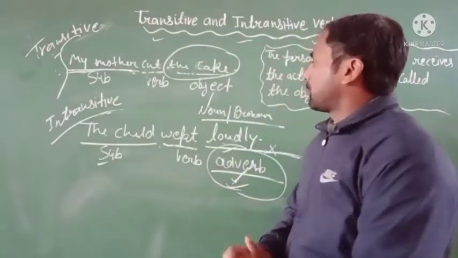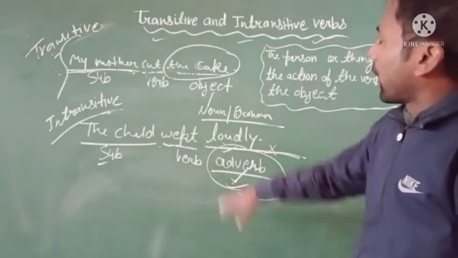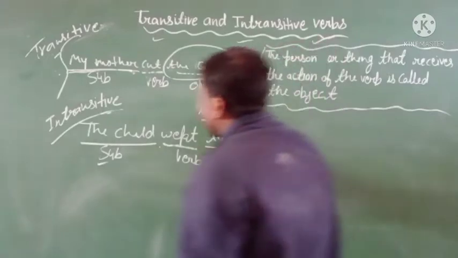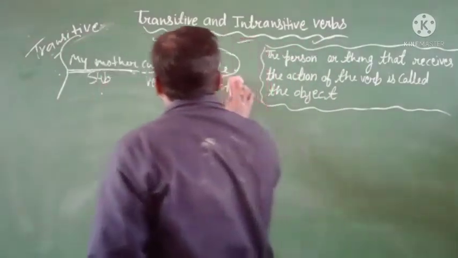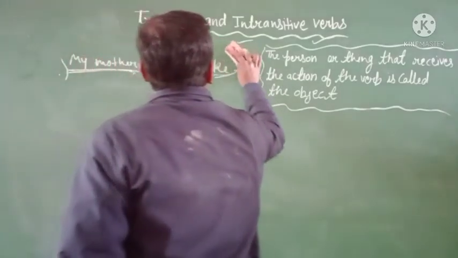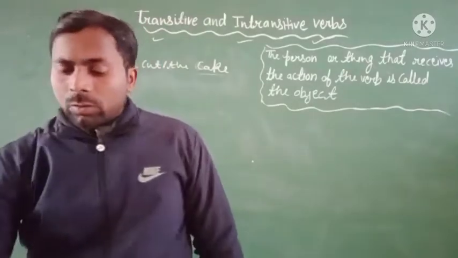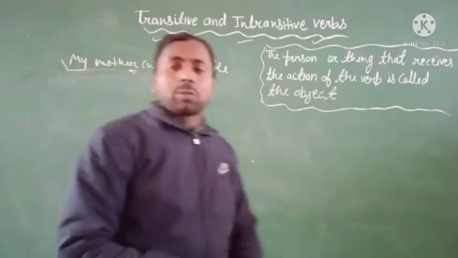One thing more in this chapter you have to know. We are talking about the object. I think you all understand about transitive and intransitive. Now you have to know one more thing about the object.